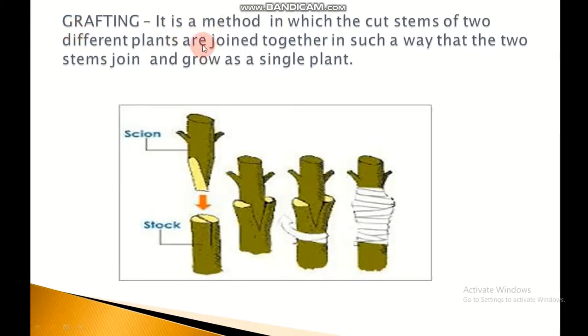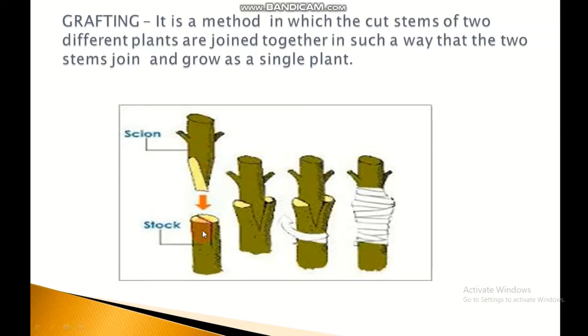Next method of artificial vegetative propagation is grafting. It is a method in which the cut stems of two different plants are joined together in such a way that the two stems join and grow as a single plant. The cut stem of a plant having roots is called the stock. It is the lower part of the plant. The cut stem of another plant without roots is called the scion. The scion is the upper part of a plant.